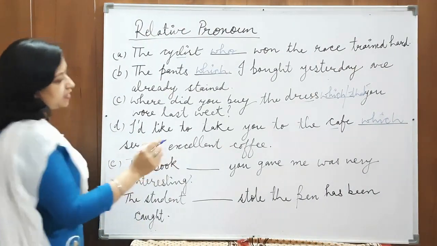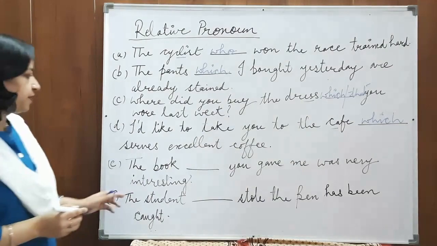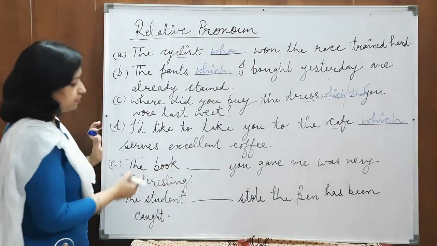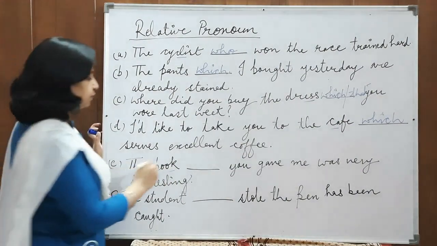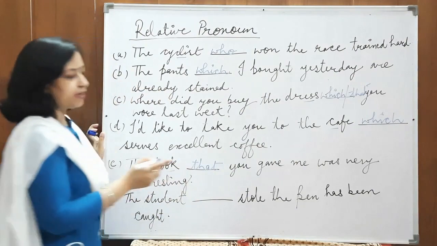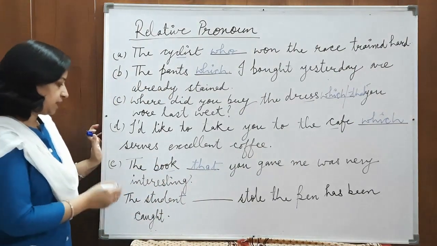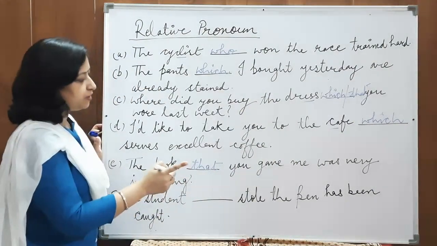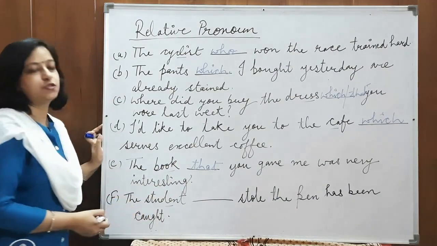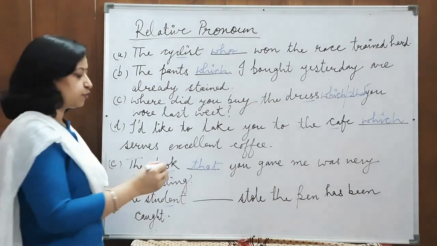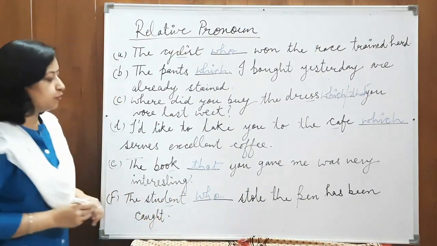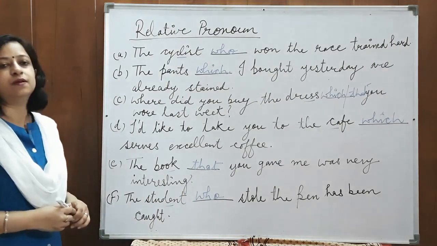The book dash you gave me was very interesting. Now, what is the noun that we are trying to relate to? Is book. So, for book, the book that you gave me was very interesting. The student dash stole the pen has been caught. We are talking about the student, and for the student, as a relative pronoun, what should be used? Who. The student who stole the pen has been caught.